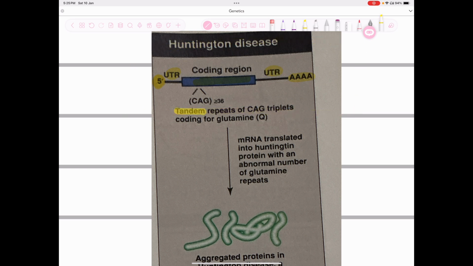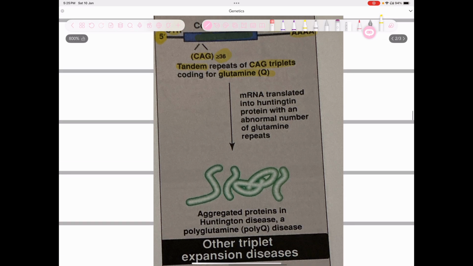Now, tandem repeats of CAG triplets coding for glutamine. So the glutamine amino acid is coded by CAG, so this is the trinucleotide. So there will be a lot of repeats of it, at least more than or equal to 36. And that mRNA will be translated, obviously, and there'll be a protein forming. That protein will be Huntingtin protein.